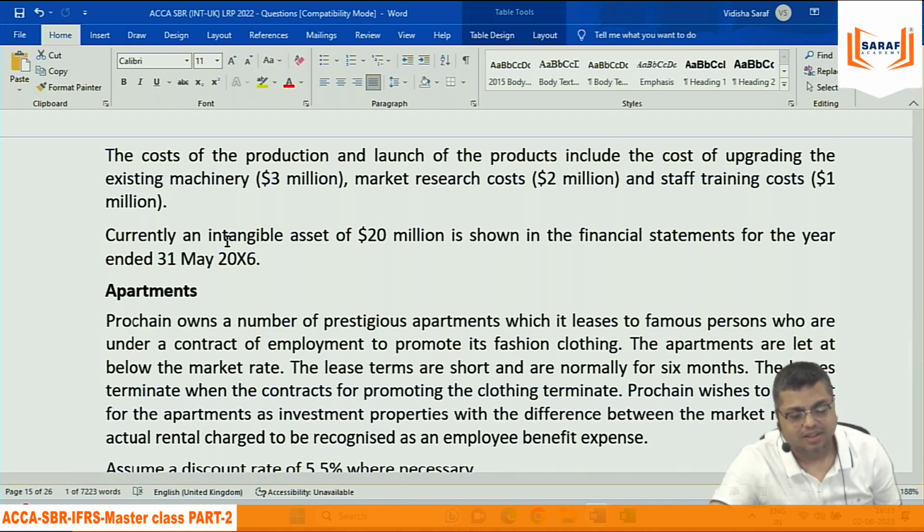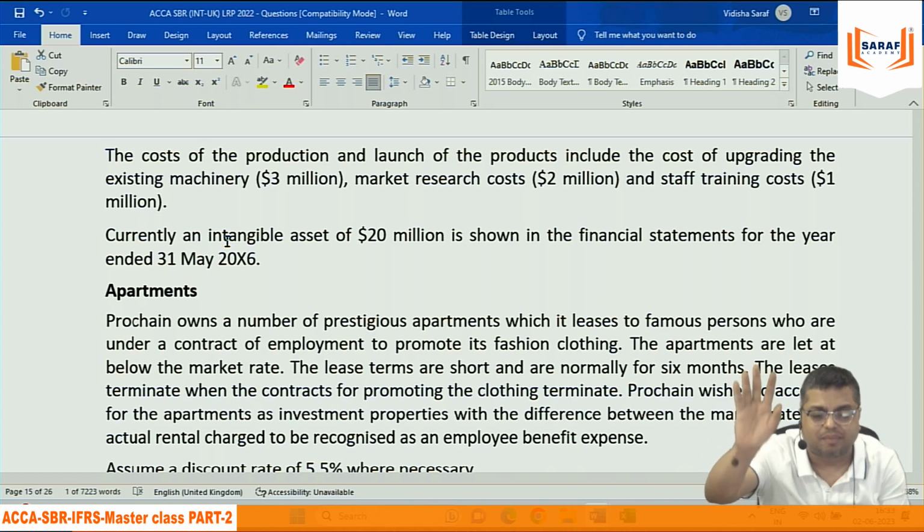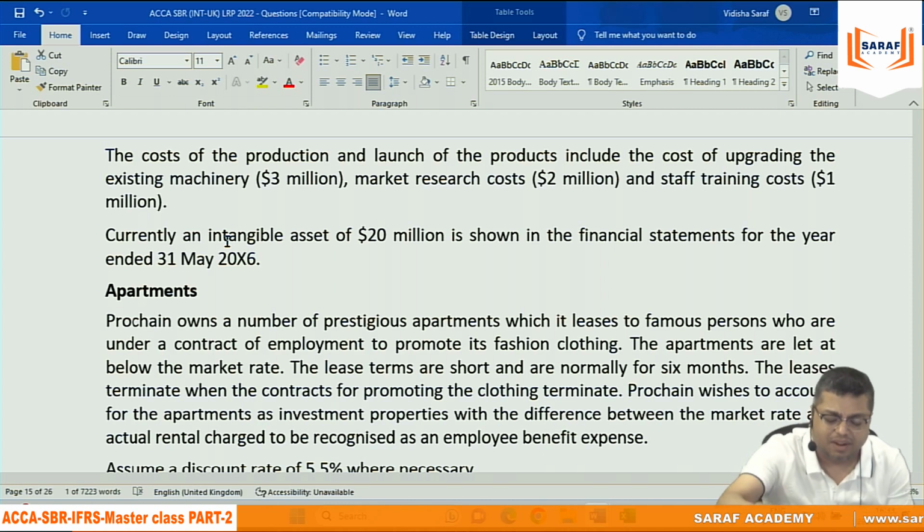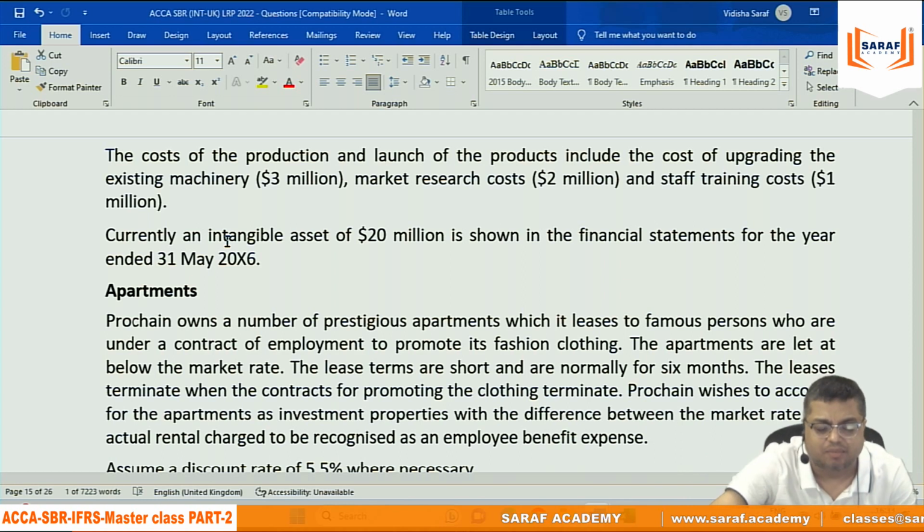Until economic benefits, yes. Until they are ready to give us the economic benefits. Maybe we are not getting the economic benefit, doesn't matter. Until they are ready for use for generating income, till that time they will remain capitalized. And once they are ready, then in that case we will start amortizing.